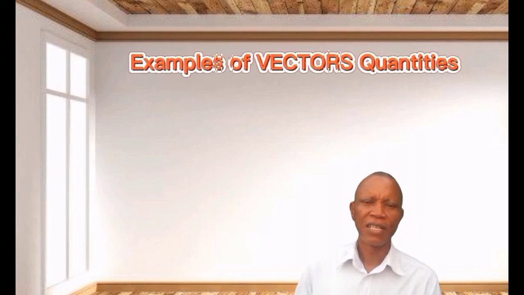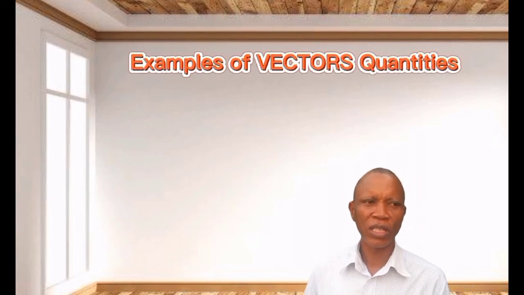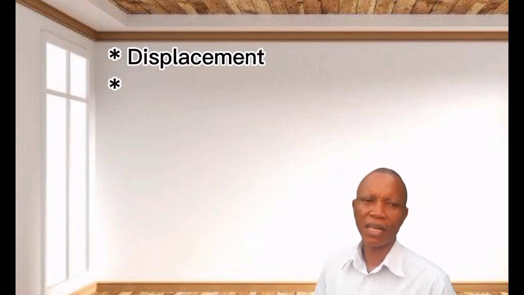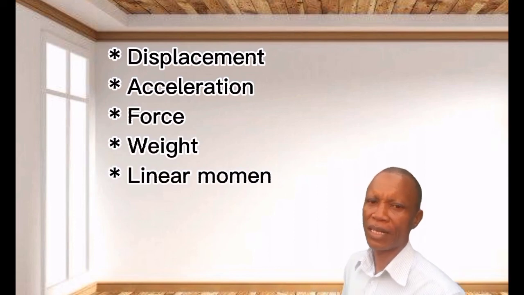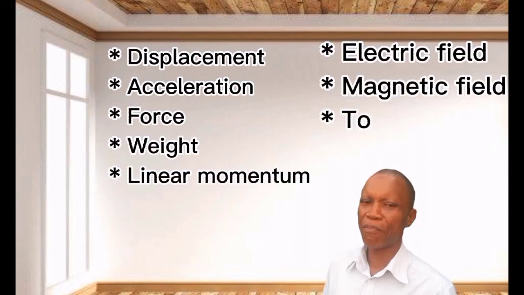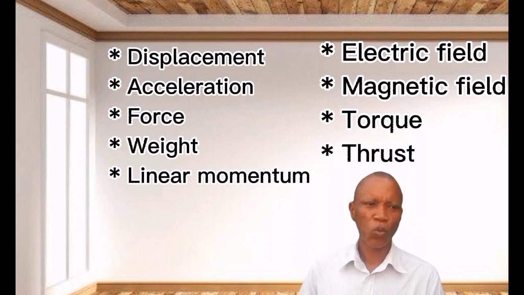Examples of vector quantities are velocity, acceleration, weight, force, and many more as we shall display them on the screen, on the virtual board. These are examples of vector quantities.